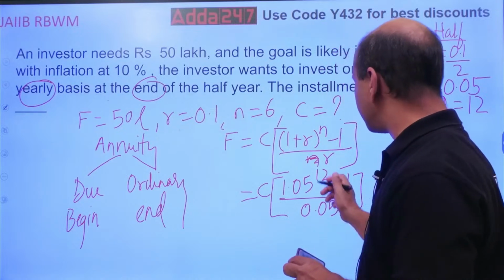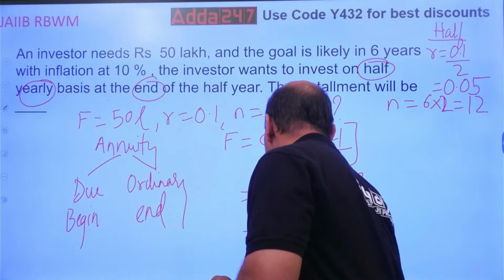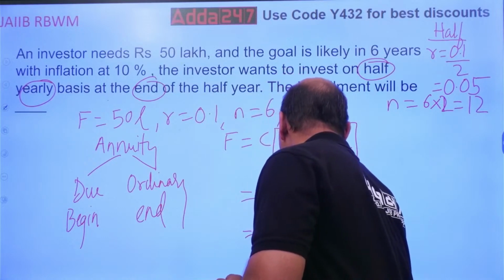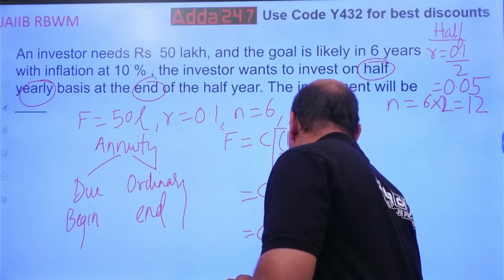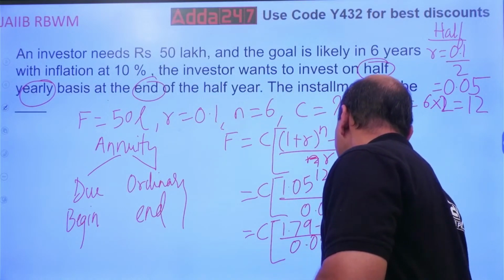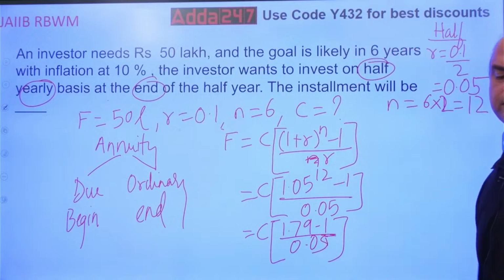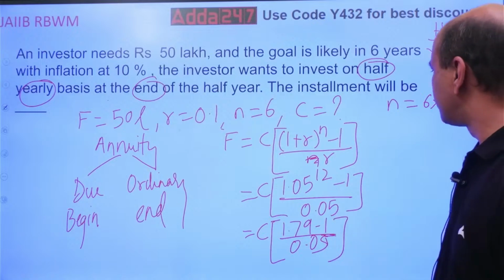So this answer I am getting is 1.79. So C into 1.79 minus 1 upon 0.05. See this. Now solve this. What is the answer?